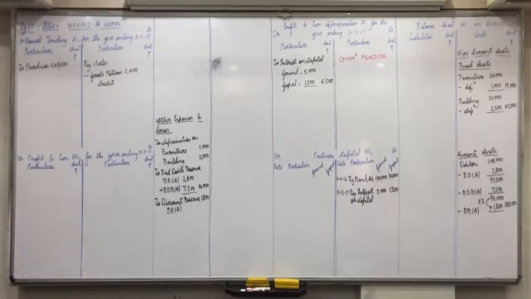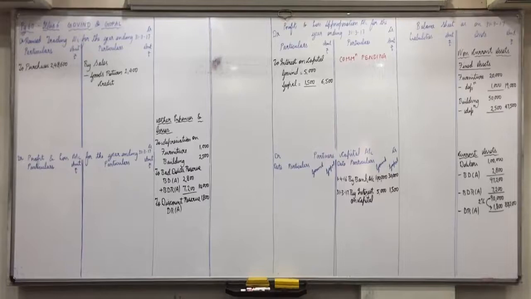Next, plus closing stock. Trading account credit side, and balance sheet, debit, asset side. First of all tell me, will closing stock have 2 effects or 1 effect? No, 2 effects. If closing stock is given in trial balance, then 1 effect. But here proper final accounts are given to you.